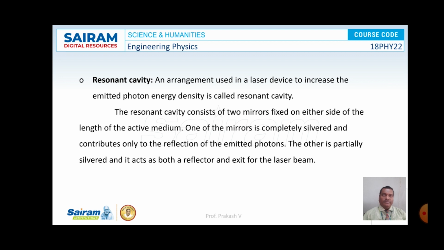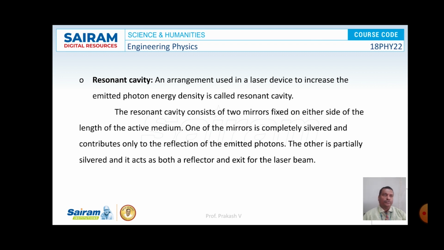The third requirement is optical resonant cavity. So optical resonant cavity consists of two mirrors facing each other. One is completely silvered and the other one is partly silvered. So here the light is bounced back and forth. The active media is kept between the mirrors and hence we are able to achieve laser action. So this is the meaning of optical resonant cavity.